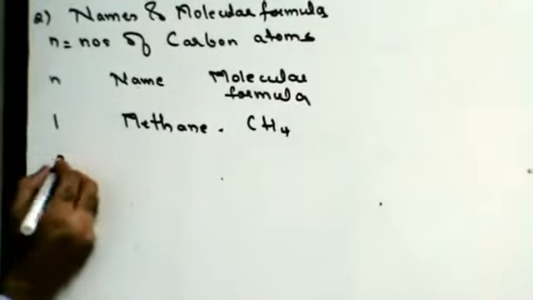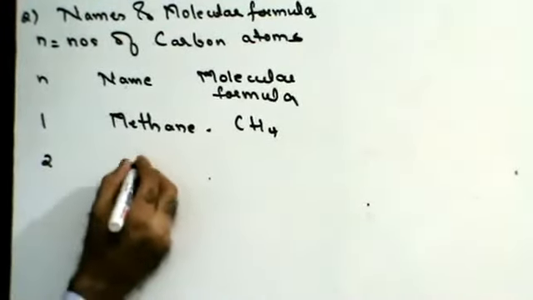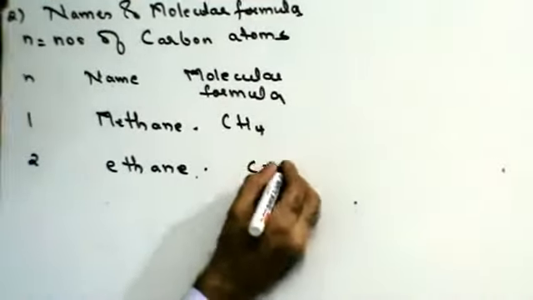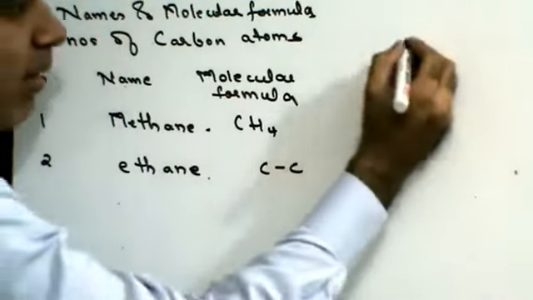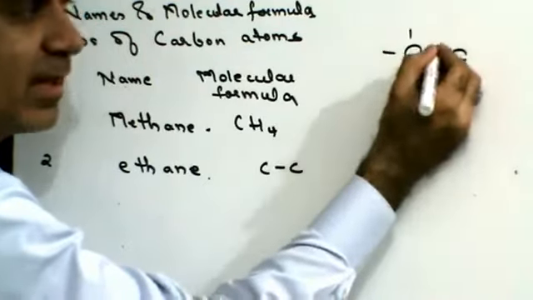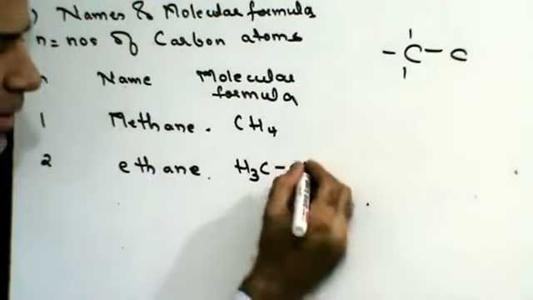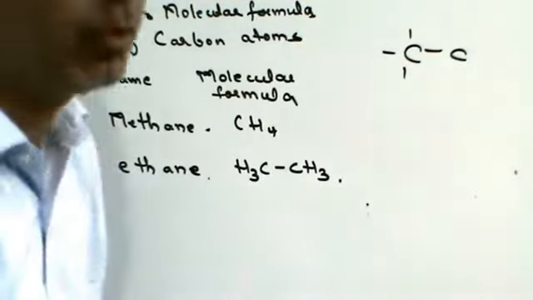Suppose I have two carbon atoms, then the name is ethane. These are aliphatic hydrocarbons, which means carbon-carbon valency is going to be 1. We know that the valency of carbon is 4, out of which one bond is satisfied here. How many bonds are free? 3. So how many hydrogens should be there? 3. On this side also 3. So the molecular formula is H3C single bond CH3.